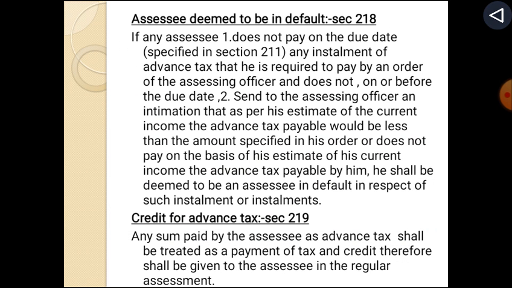SSC deemed to be in default, Section 218. If an SSC does not pay on the due date any installment of advance tax that he is required to pay by an order of the assessing officer, and does not, before the due date, send to the assessing officer an intimation that, as per his estimate of the current income, the advance tax payable would be less than the amount specified in his order, or does not pay on the basis of his estimate of his current income the advance tax payable by him, he shall be deemed to be an SSC in default in respect of such installment or installments. Credit for advance tax, Section 219.